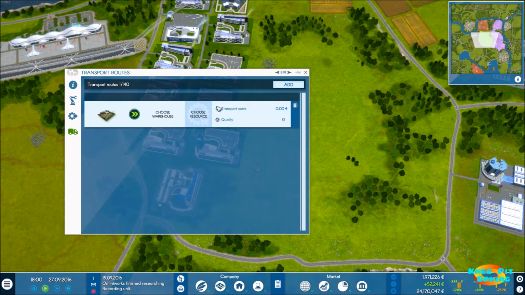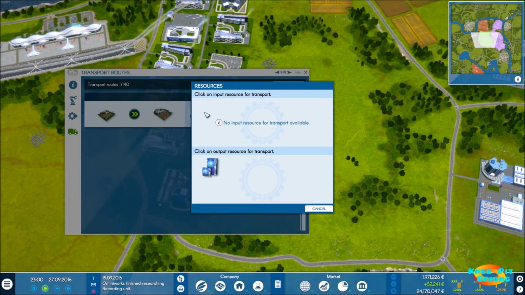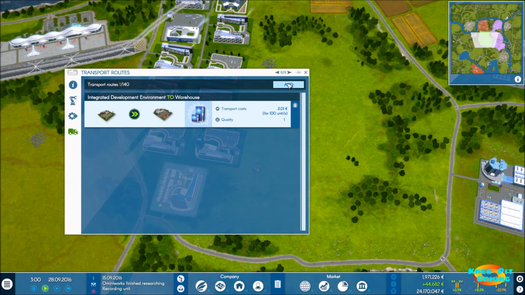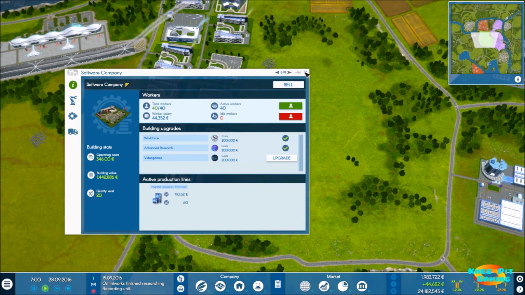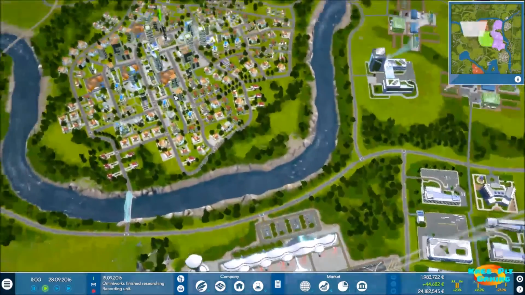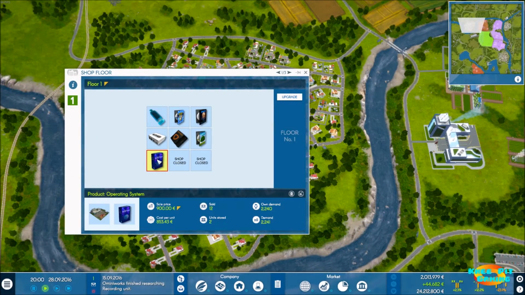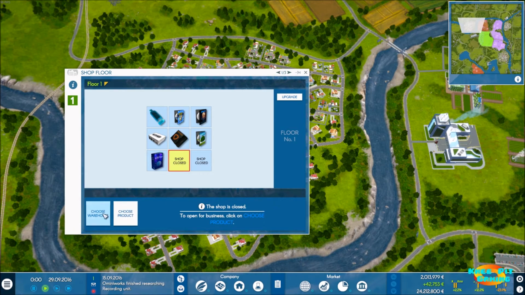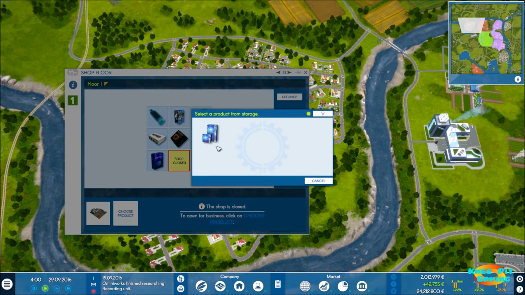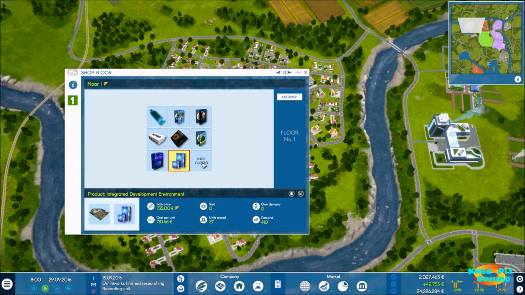All right, let's go ahead and add our transport route, warehouse, and resource. So we got things going fast and furious right now. Okay. So now we need a new shop. By the way, we seem to be selling them. So for now, we're good there, but I'm definitely going to want to play around with the pricing on that.